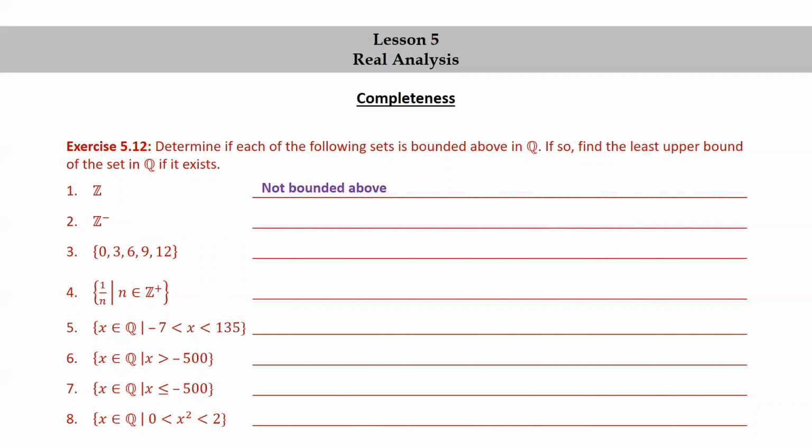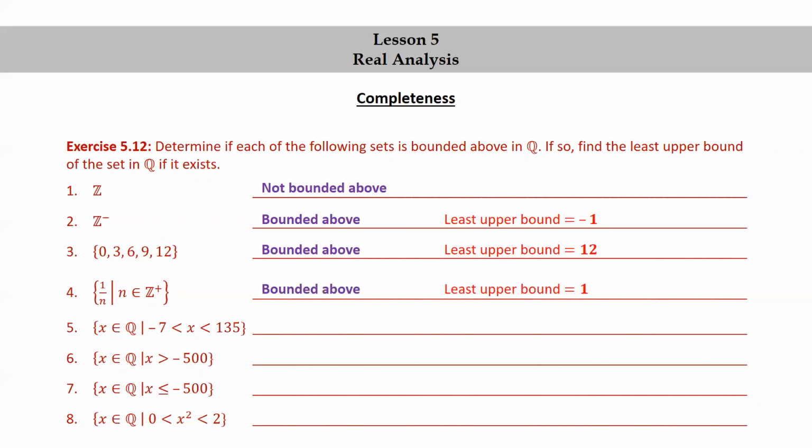1. Z is not bounded above. Z minus is bounded above, and the least upper bound is -1. The set consisting of 0, 3, 6, 9, 12 is bounded above, and the least upper bound is 12. The set of 1 over n such that n is a positive integer is bounded above, and the least upper bound is 1. The set of rational numbers x such that -7 less than x less than 135 is bounded above, and the least upper bound is 135.